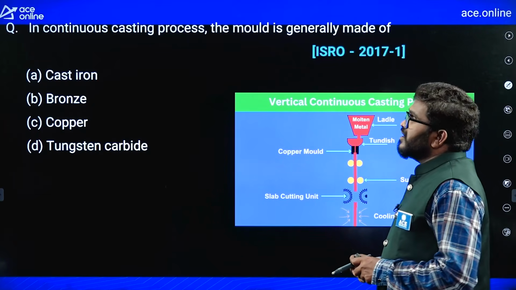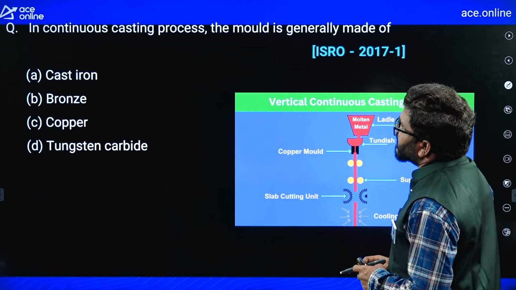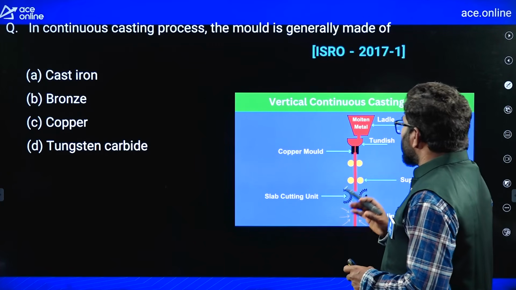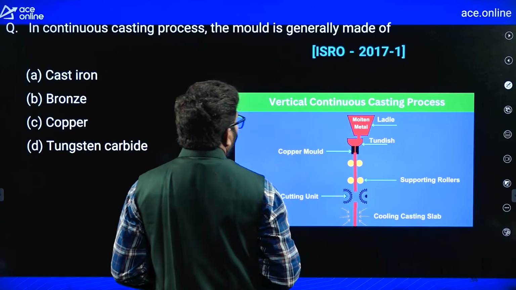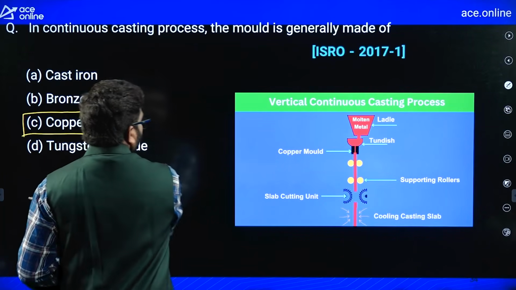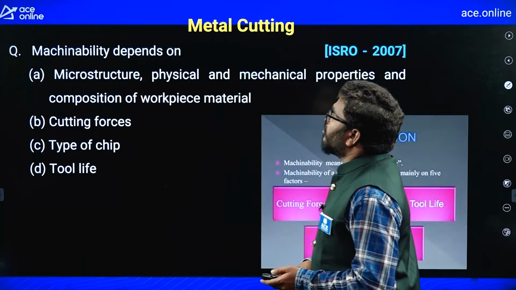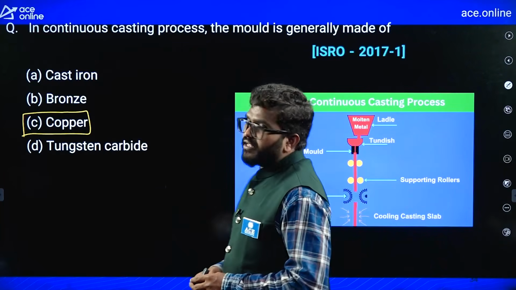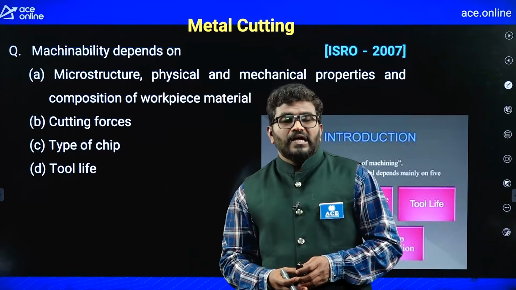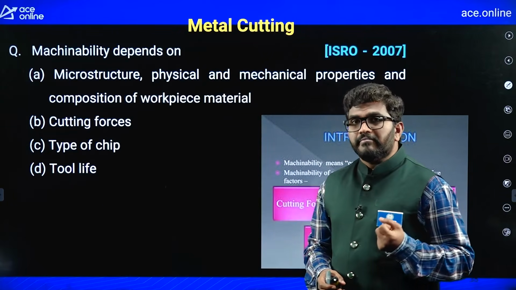Next, in continuous casting process, the mold is generally made up of copper. The mold is made of copper material. In continuous casting process, the mold is made of copper material. Right. Now, I am going to discuss some of the questions from metal cutting and machining.